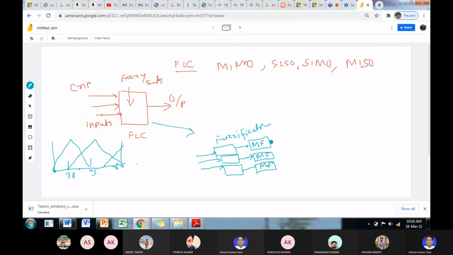Okay, now after designing this, you have the FIS. Okay, and after that the output of the fuzzy inference system is defuzzified.